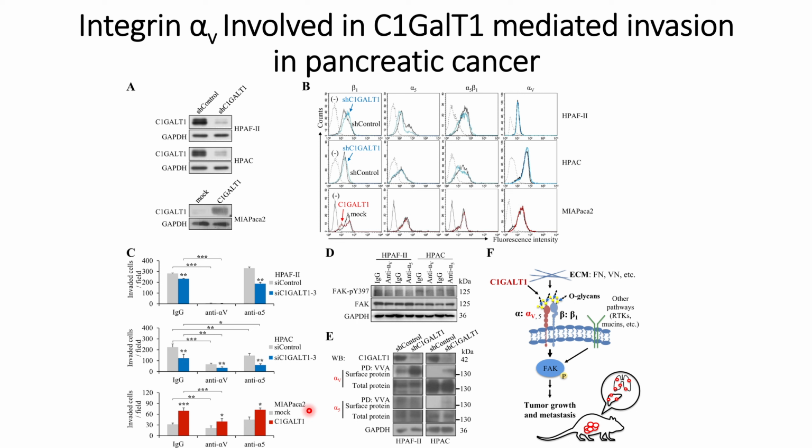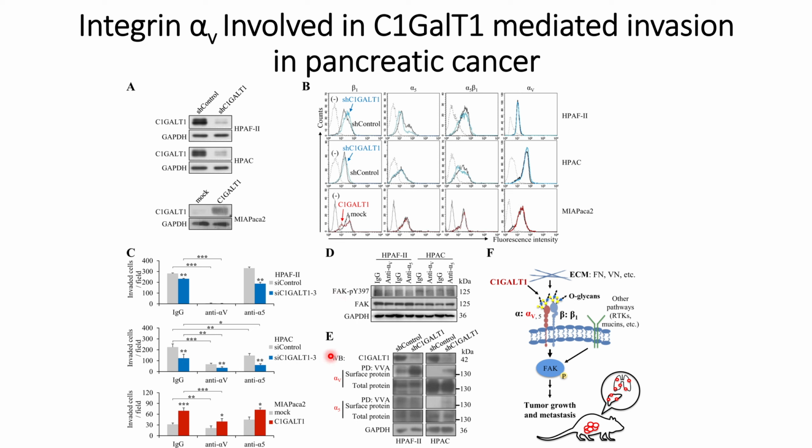Thereafter, they checked the phosphorylation of the integrin signaling pathway molecule FAK, that is FAK pY397. What they see is a slight change in the FAK phosphorylation when they use anti-alpha V, but this change is not significant. But when they inhibit alpha V using some inhibitors, they see significant changes in the FAK phosphorylation, and those results are shown in the supplemental figures.